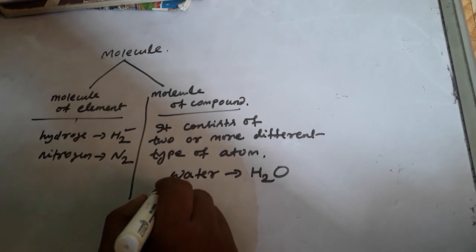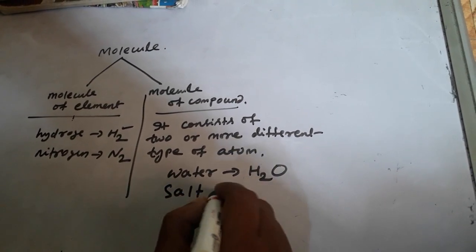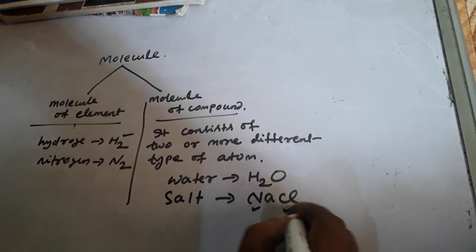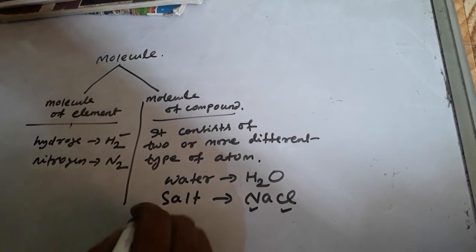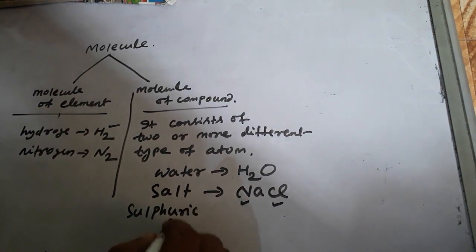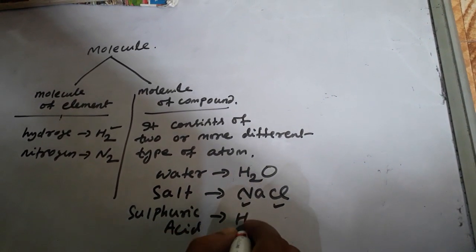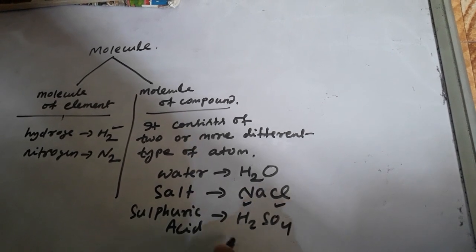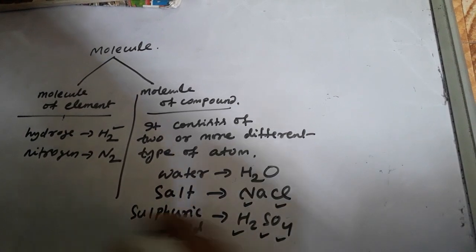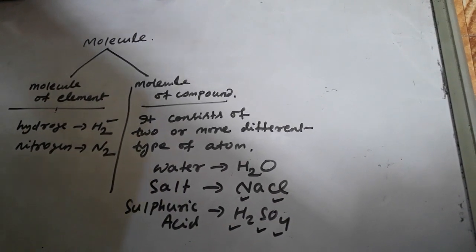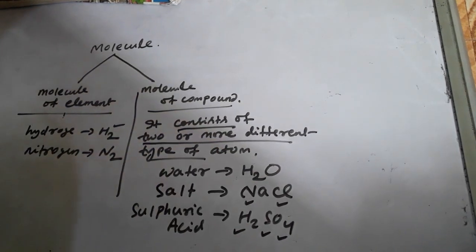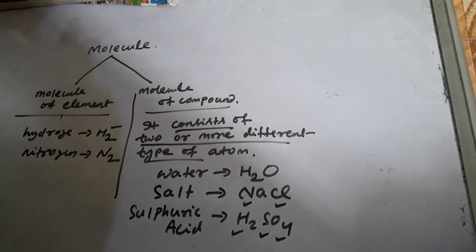If I take our salt, sodium chloride, NaCl, two types of atom are there, one is sodium, one is chlorine. Suppose I tell sulfuric acid, H2SO4: three types of atom, one is hydrogen, one is sulfur, one is oxygen. So molecule of compound consists of two or more different types of atom.